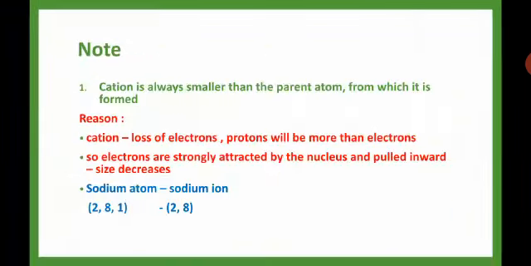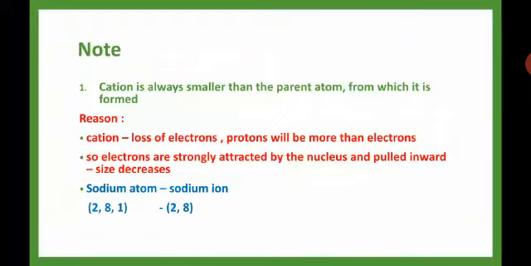So next comes the note. Here, a cation is always smaller than the parent atom. We know cation means loss of electrons. In an atom, protons and electrons are equal. If one electron is lost, then the number of protons will be more.